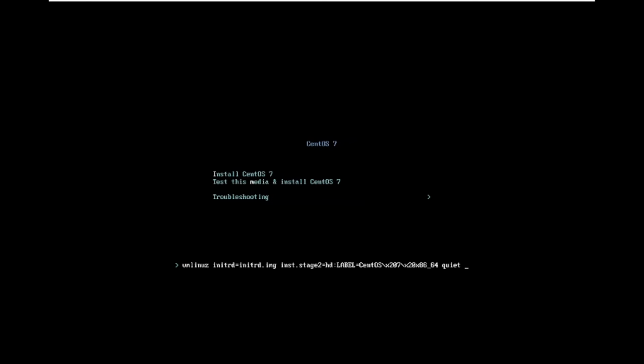After quiet, you just need to mention ks=http://192.168.13.135/ks.cfg. Just press enter. Please note it down, this command is very important: ks equals, and you just need to mention the path of the kickstart file, and I don't need to touch anything in the whole system. I'm just pressing enter.